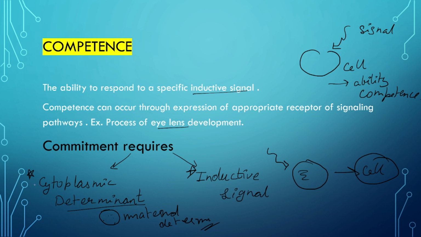We have already studied cytoplasmic determinants when we were talking about specification, that is autonomous specification. In the case of autonomous specification, the fate of the cell is already pre-decided. How is it pre-decided? Because it has some cytoplasmic determinants which are already present in the cell, right? Likewise, an inductive signal is something which the cell gets from its surrounding environment. So it could be called conditional specification also.